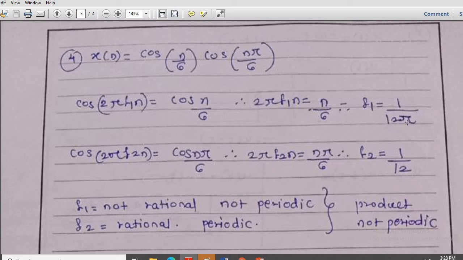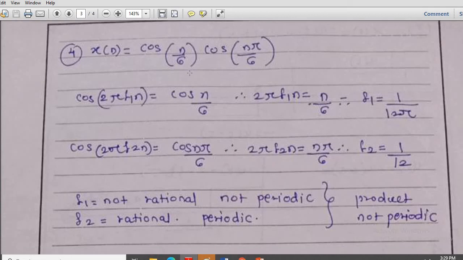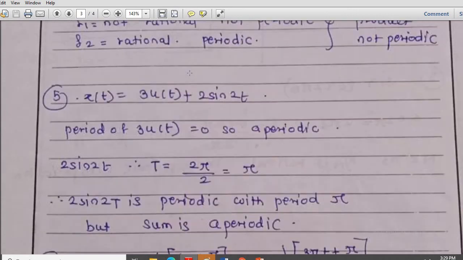Here pi is not a rational number, so the ratio is not of integers, therefore it is not periodic. The second one is rational because it is 1 upon 12, but the product is not periodic, because here we have the product of one non-periodic and one periodic signal, so the resultant is non-periodic.